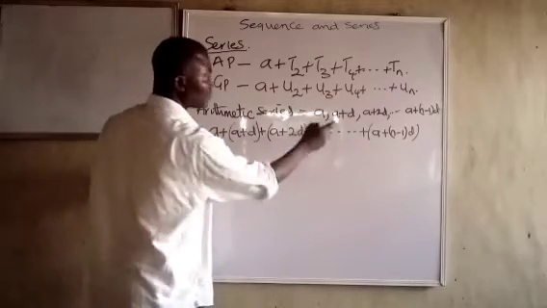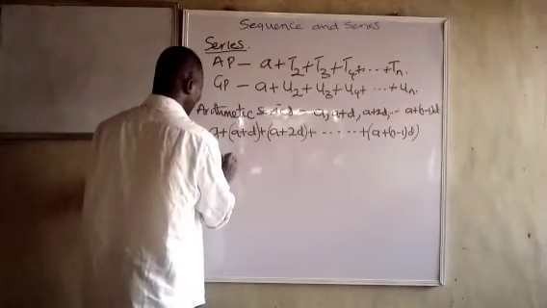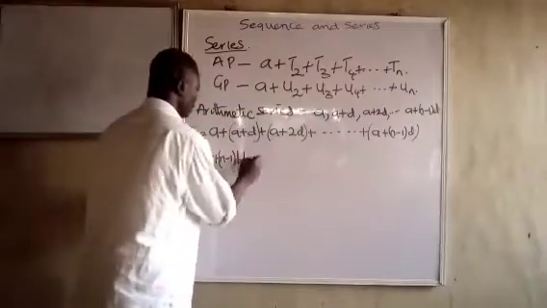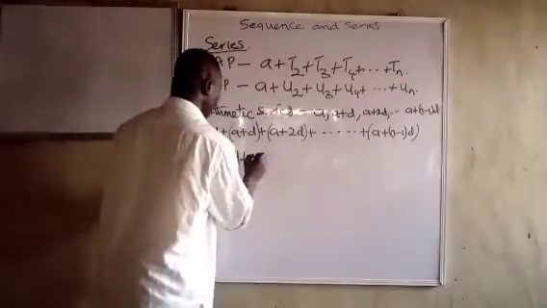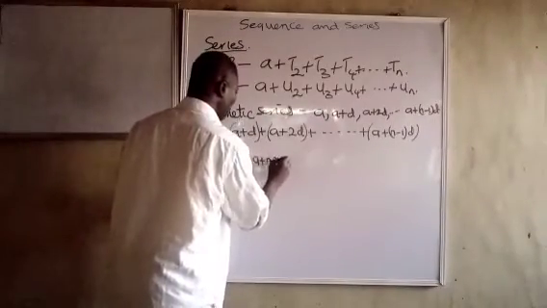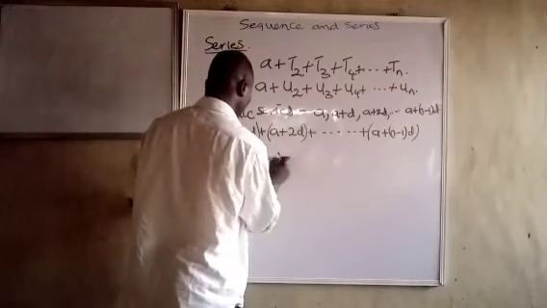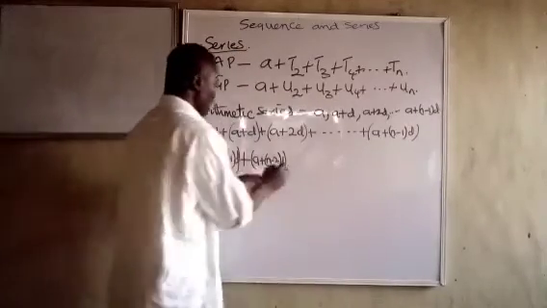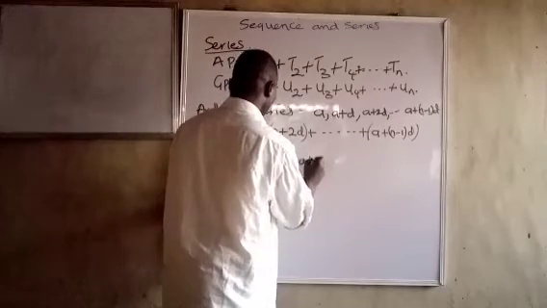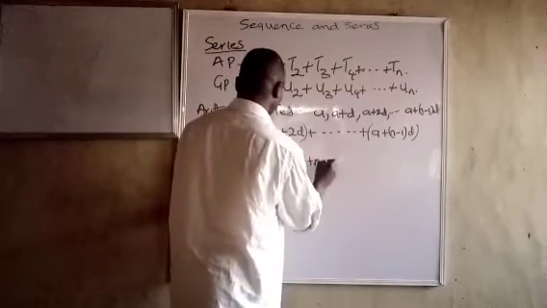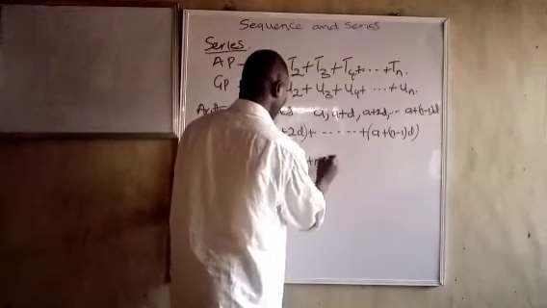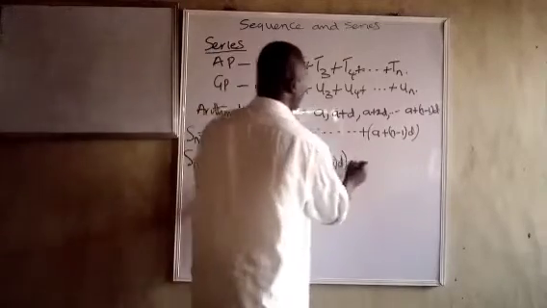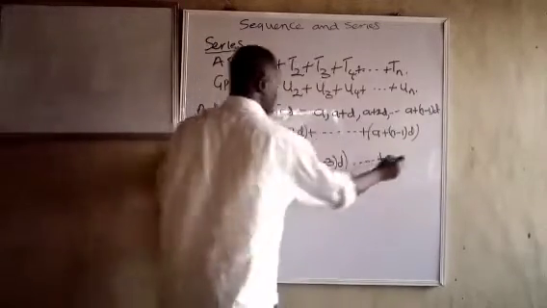Sn is still equal to A plus (n minus 1) into D. The next one that follows this will be A plus (n minus 2) into D. The next one will be A plus (n minus 3) into D. And continue like that. And the last one will now become A.